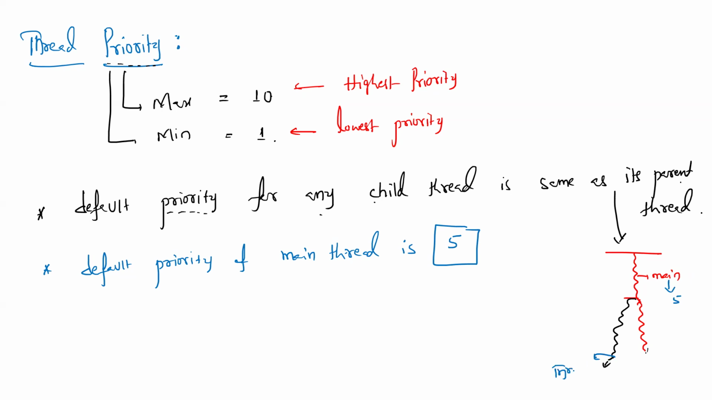Thread-0, as we call it, its priority is 5. The main thread priority is also 5 by default. Are we giving it? No. The program is set in that way. The default priority of the main thread is 5. Clear? So this is about the thread priority.